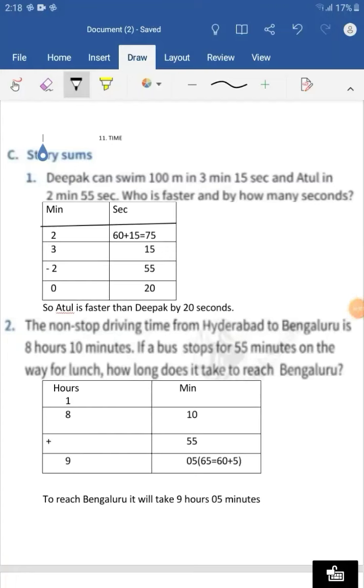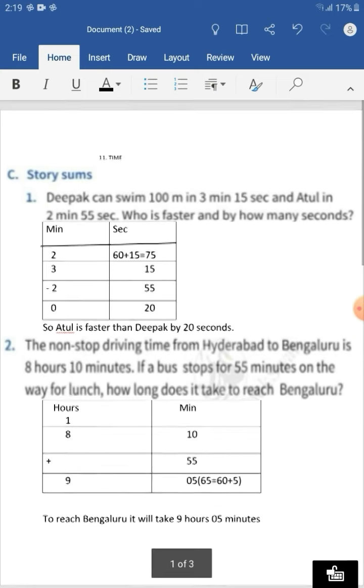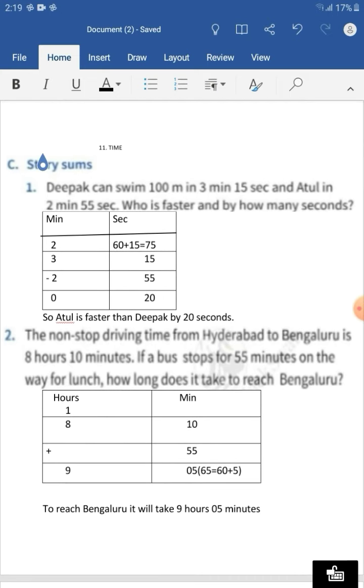This is the 11th chapter, time. In that I am solving story sums. Here you can see only the questions and answers. I am using Microsoft Word and explaining this to you. Now I am solving the C question, that is story sums. First question, I am going to read it now.